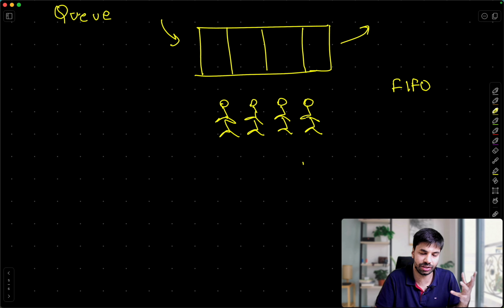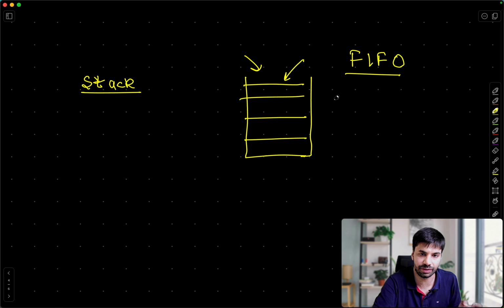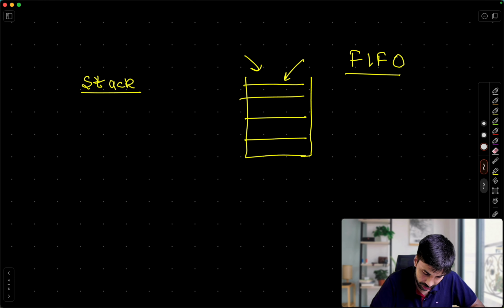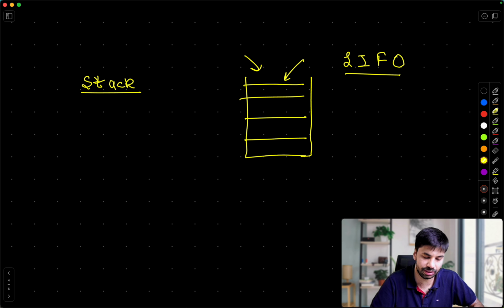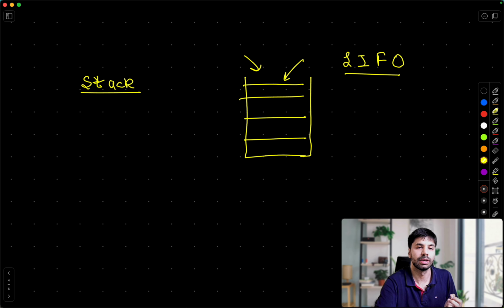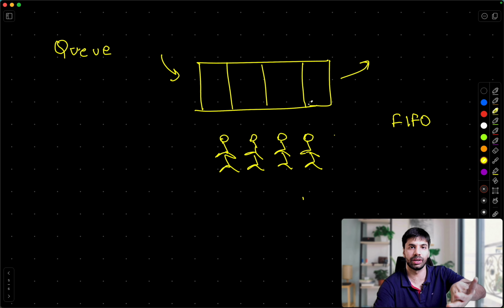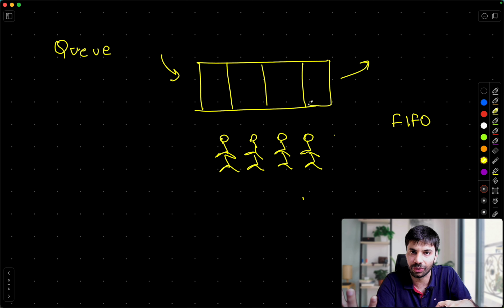The last one was LIFO, last in first out. Extremely sorry for that, let me correct that. So this one will be LIFO, where the one which was last in is the first to come out. This one is FIFO. So if you reach a queue first, if you were the first person, then you are the one who is going to come out. That is what your queue data structure is.